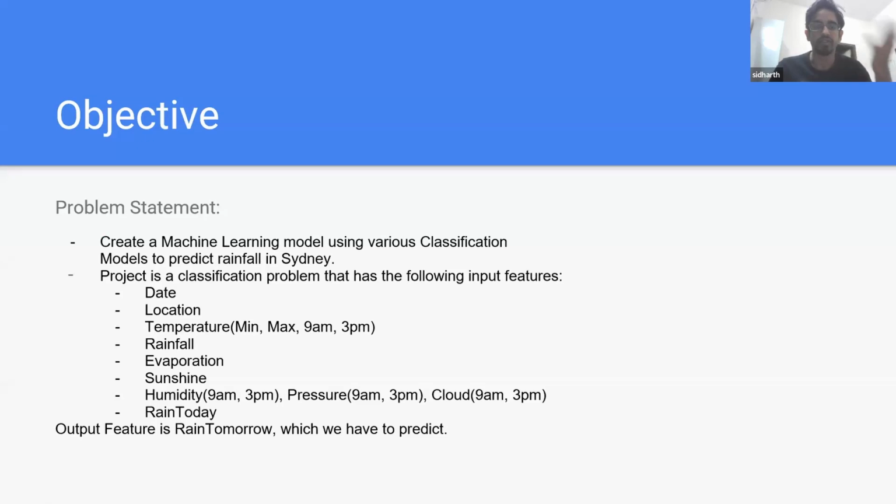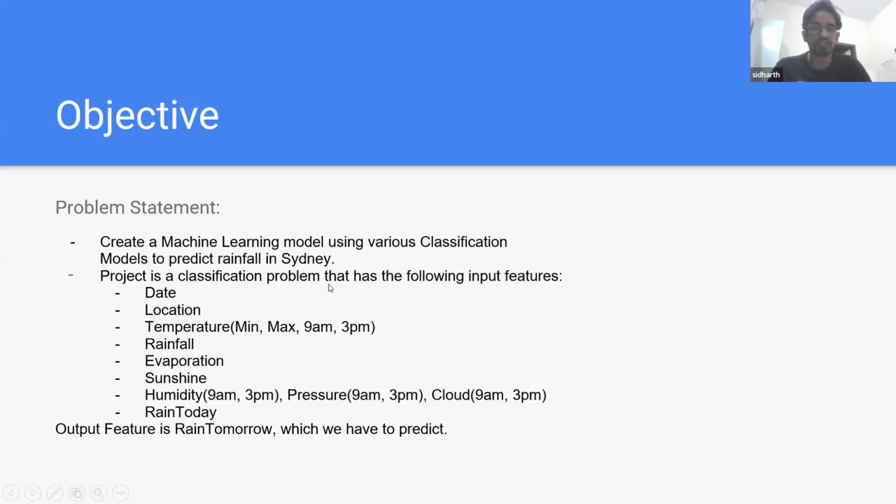So what I did was I took a data set from Kaggle, which gave the weather data for all the cities of Australia, and I took the subset of Sydney, and I turned it into a classification problem, basically.